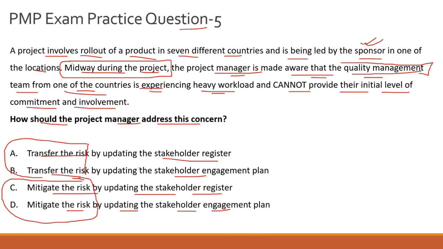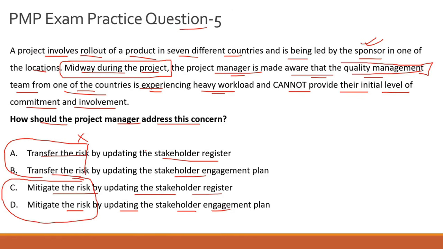Now clearly it can be safely assumed that in such scenarios you do not transfer a risk. Because what is essentially a risk transfer? A risk transfer is something where you are sometimes not capable of taking the risk, both from a monetary standpoint or from an infrastructure standpoint, and that is why you pay someone to take up that risk for you. A typical case in point would be insurance, let's say car insurance. Here you are transferring the risk of your car accident to be picked up by an insurance company. That is a classic example of transferring the risk.